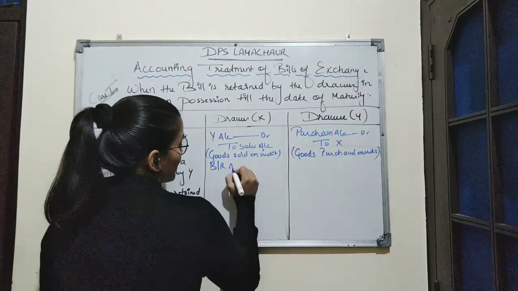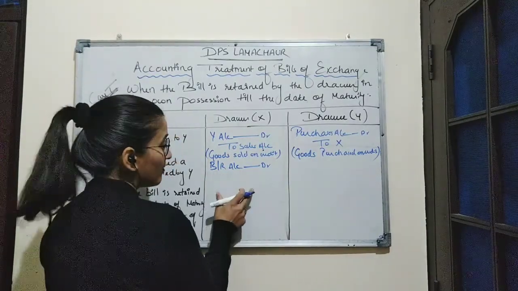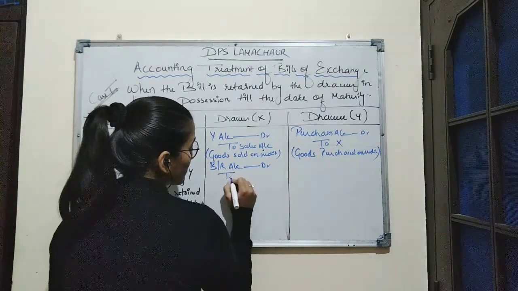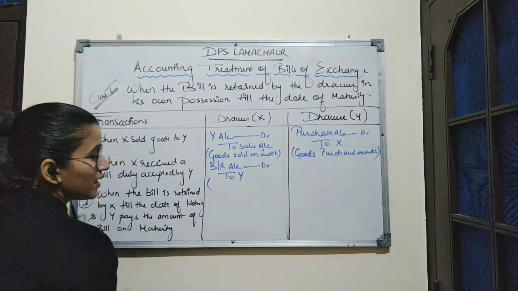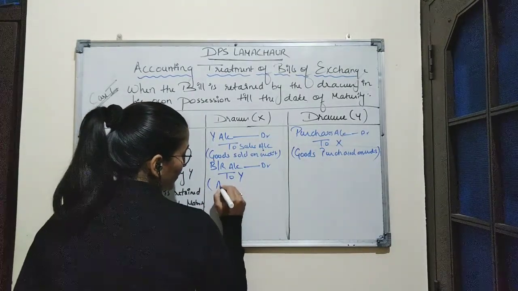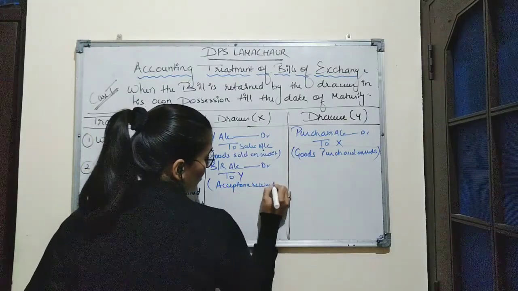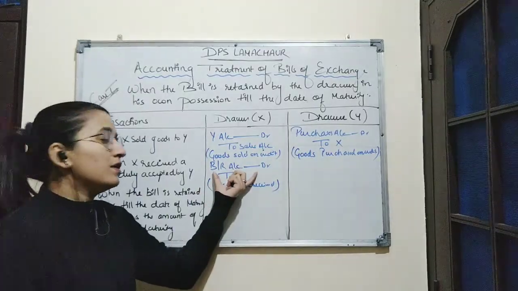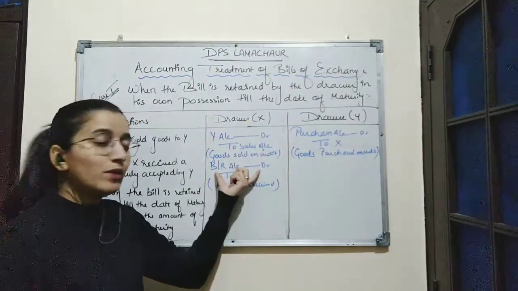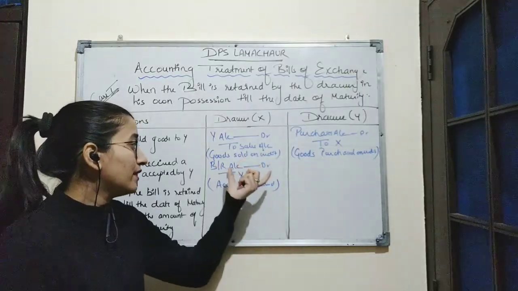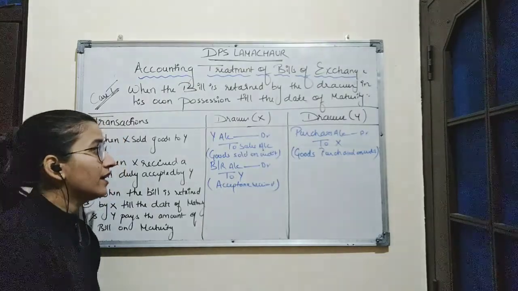So entry for this transaction will be BR account debit, as he is receiving bills receivable, and he is receiving from Y. Narration for this entry will be acceptance received. Bills receivable is debited because X is receiving the bill which is signed by Y, and he is receiving from Y. That is why Y account is credited.